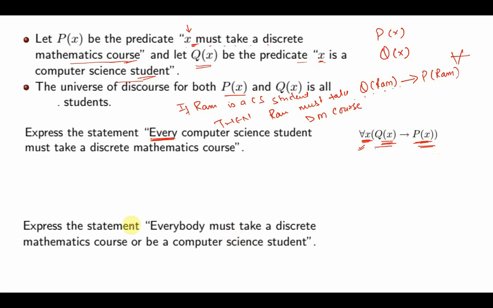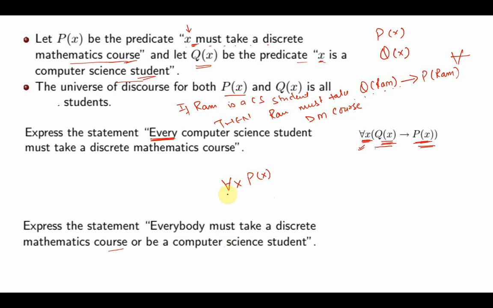Let's take another example. Everybody must take a discrete mathematics course, or be a computer science student. It says it is either, let's once again ponder on this.